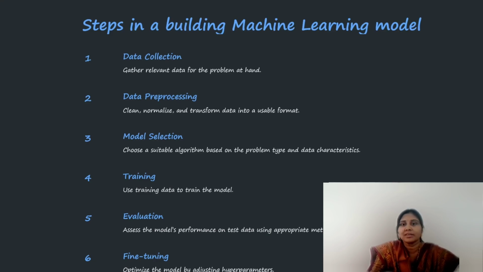Once the training phase has been completed, we need to test the model's performance. We use some of the model evaluation criteria as we discussed earlier for evaluating the performance of the model. Finally, deploying the model with new data. So these are some of the steps in building a machine learning model.